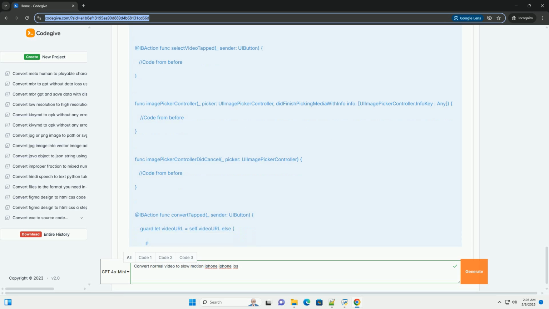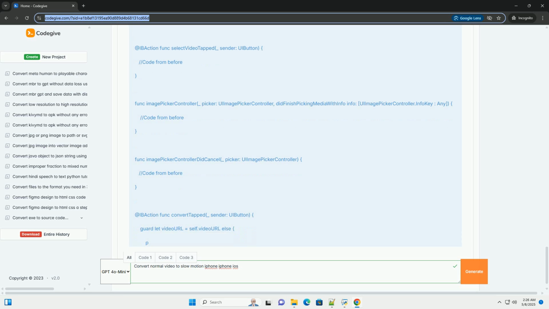14. Frame processing loop: readerOutput.copyNextSampleBuffer reads the next sample buffer, the video frame, from the asset reader. CMSampleBufferGetSampleTimingInfo retrieves the timing information for the sample buffer. CMTimeMultiplyByFloat64 is where the slow motion effect is achieved. The duration and presentation timestamp of each frame are multiplied by the inverse of the timescale reduction factor. This effectively stretches out the timing of the frames, creating the slow motion effect.